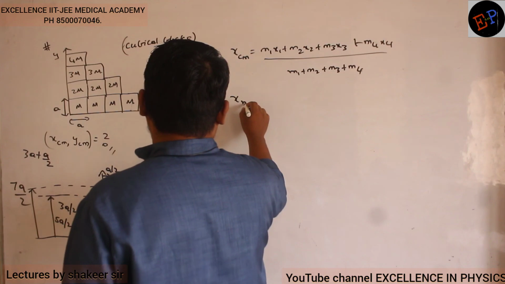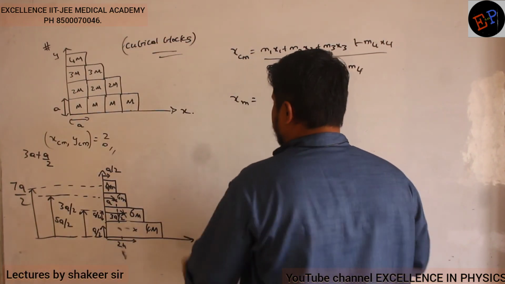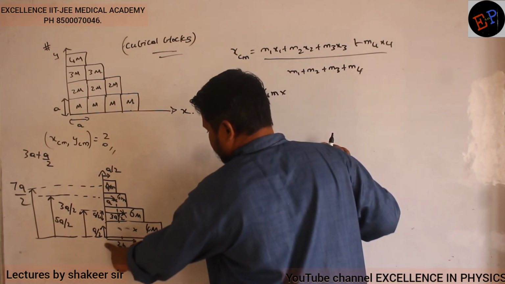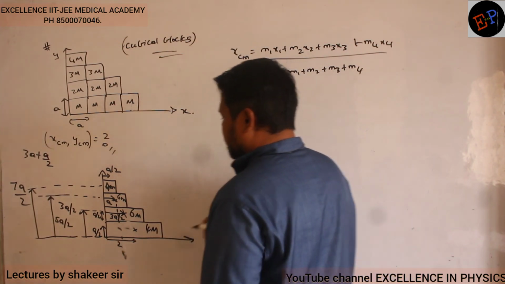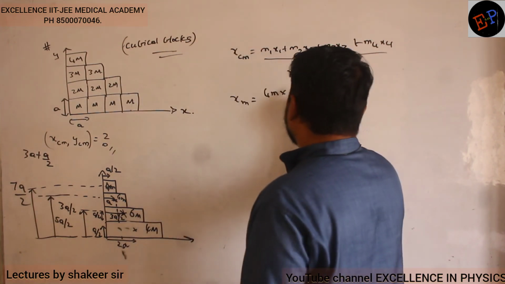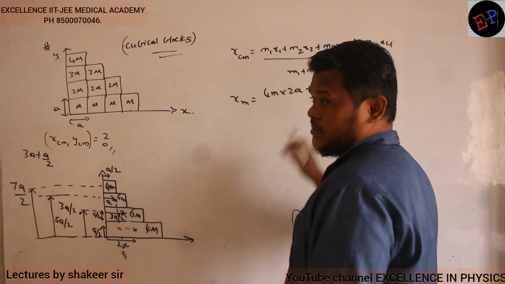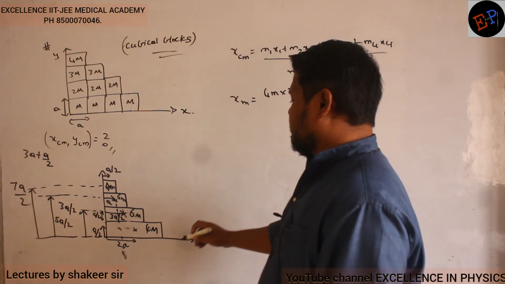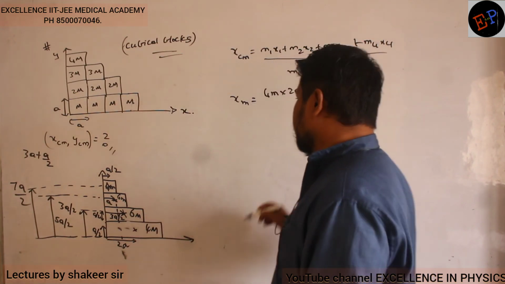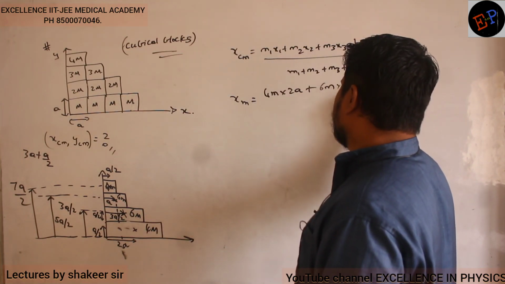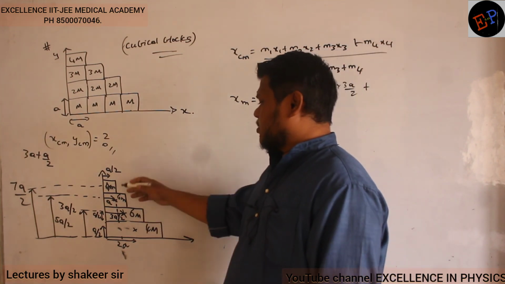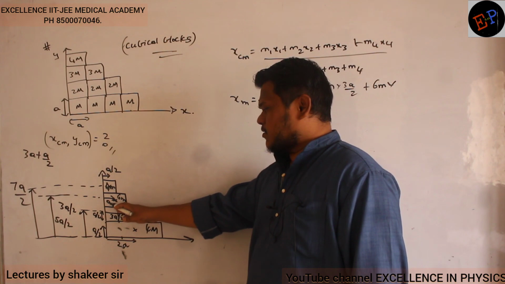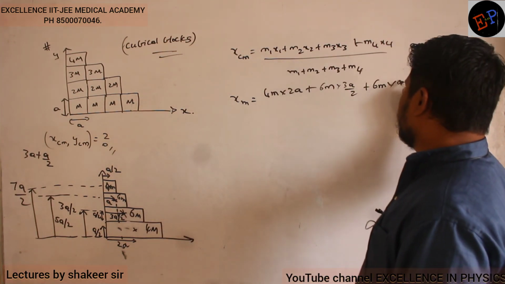So for the first block, the mass is 4m. And on the x-axis, where is its position? On the x-axis, it is present at a distance of 2a. So substitute 2a. Like this, you do the total calculation. Mass of second block is 6m, and its center of mass is present at 3a by 2 on the x-axis. Mass of third block, 6m, and its center of mass on the x-axis is at a distance of a.